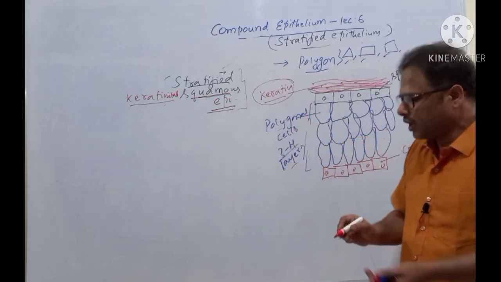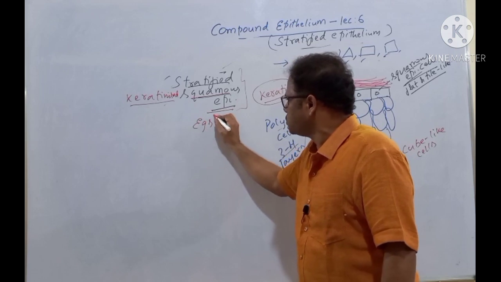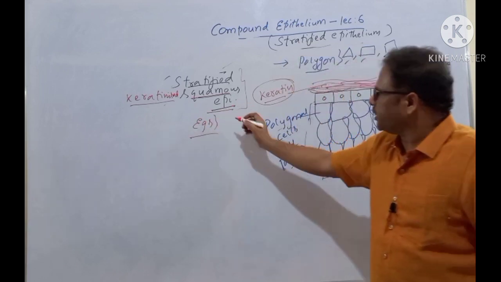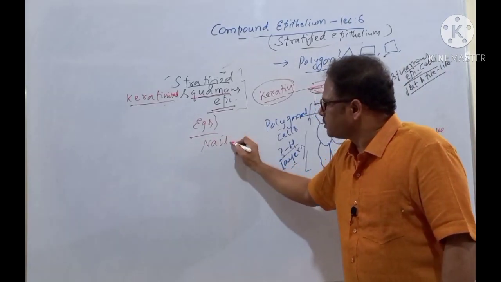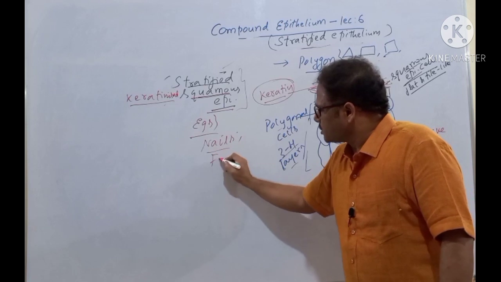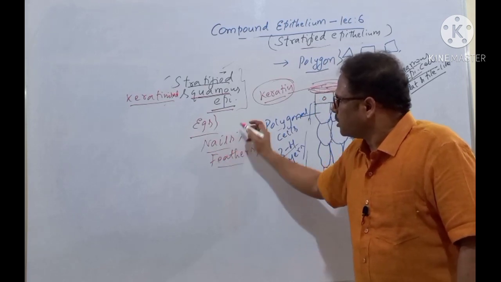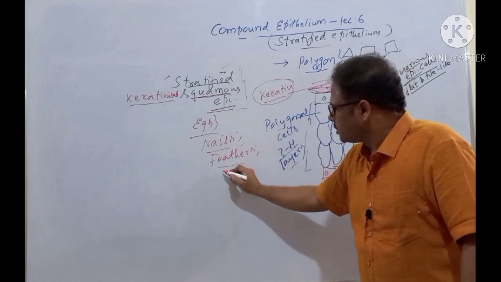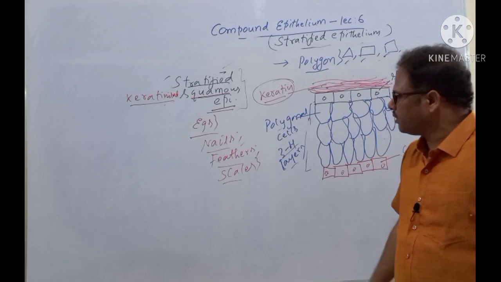Very simple, isn't it? Now, what are the examples of this one? One is the nails. Next is feathers, which are present in birds. Scales are also present in different animals.